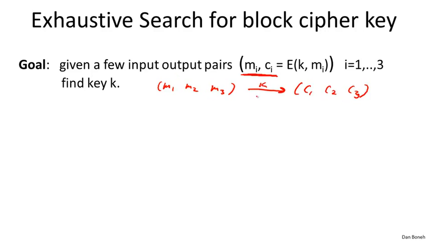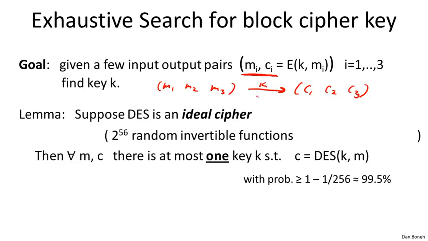The first question is, how do we know that this key is unique? Let's do a little bit of analysis to show that, in fact, just one pair is enough to completely constrain a DES key, and that's why this question makes sense. So we're going to prove this simple lemma. Now let's assume that DES is what's called an ideal cipher. So what is an ideal cipher?